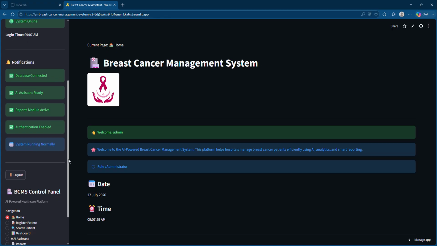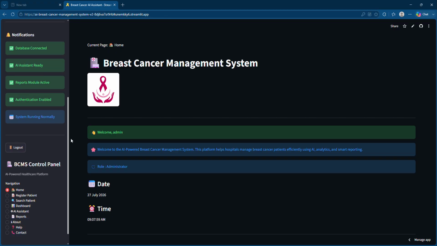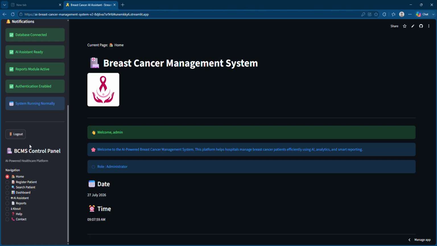This is the navigation bar, and this is the notification bar. It is already written here, system is running normally, everything is okay. And this is the logout button, so once everything is finished, we will log out. But for the time being, let's move on with this control panel, that is the navigation bar.